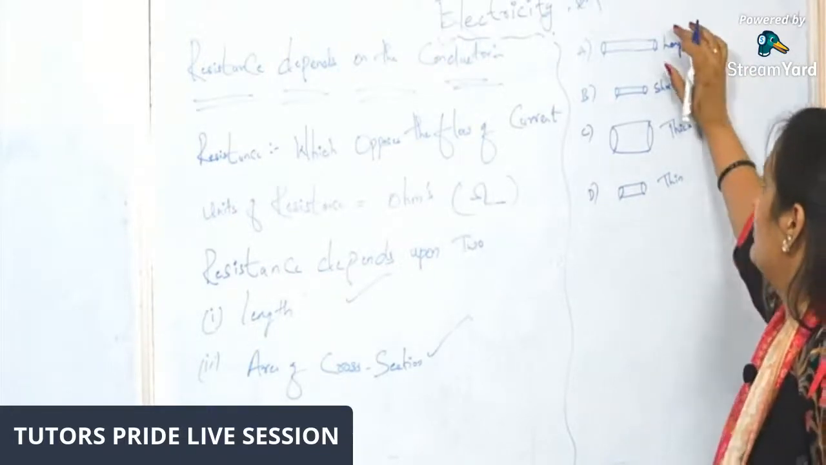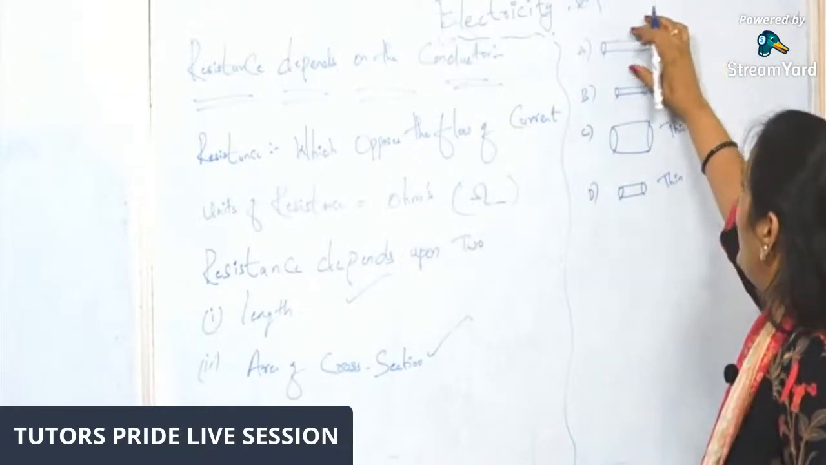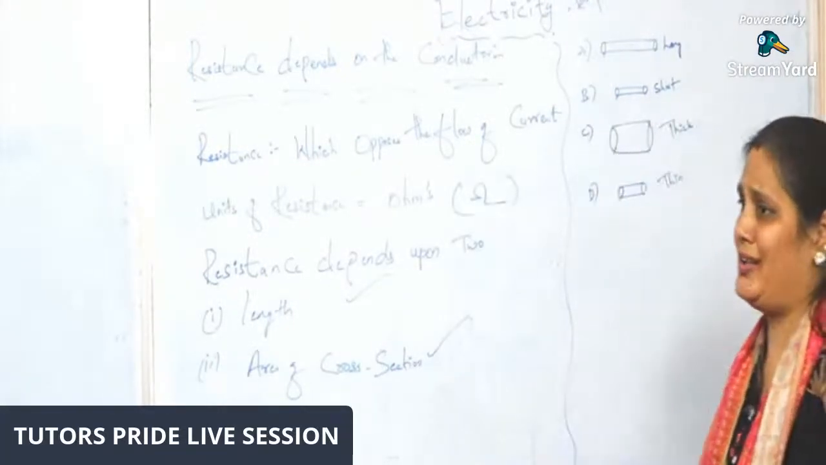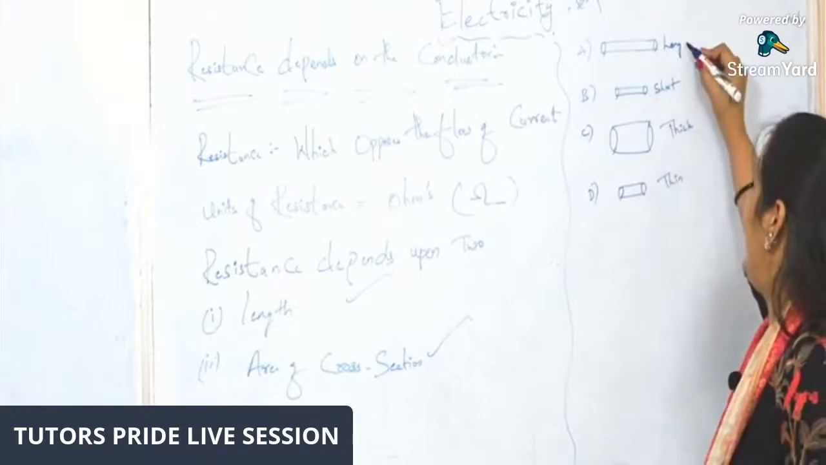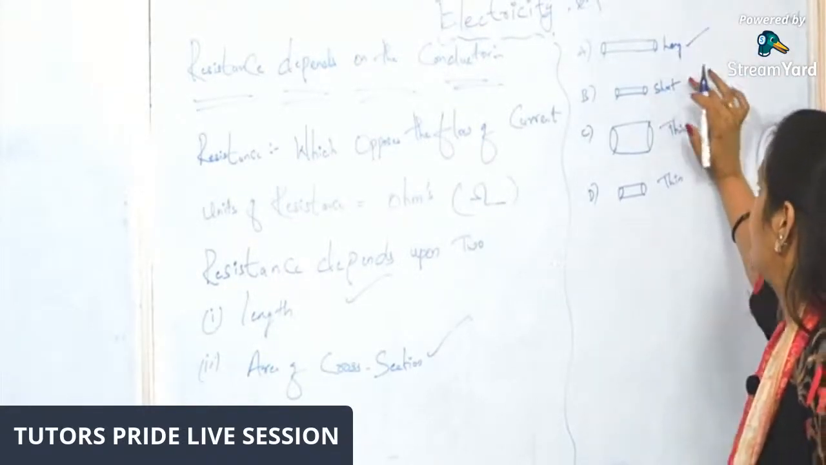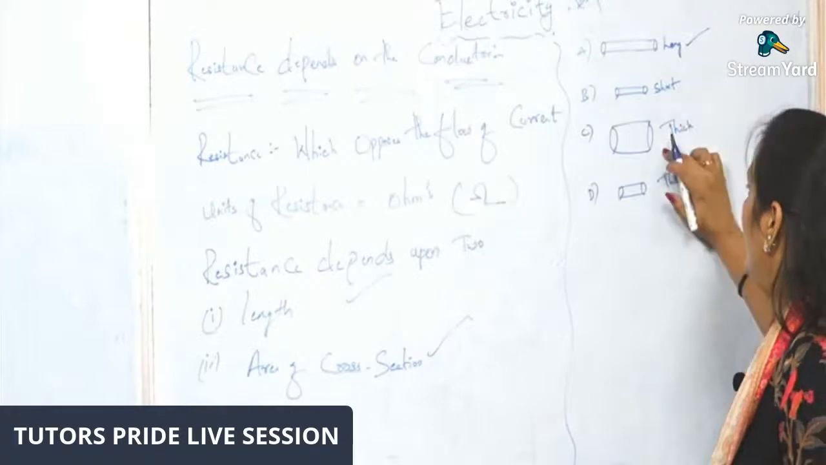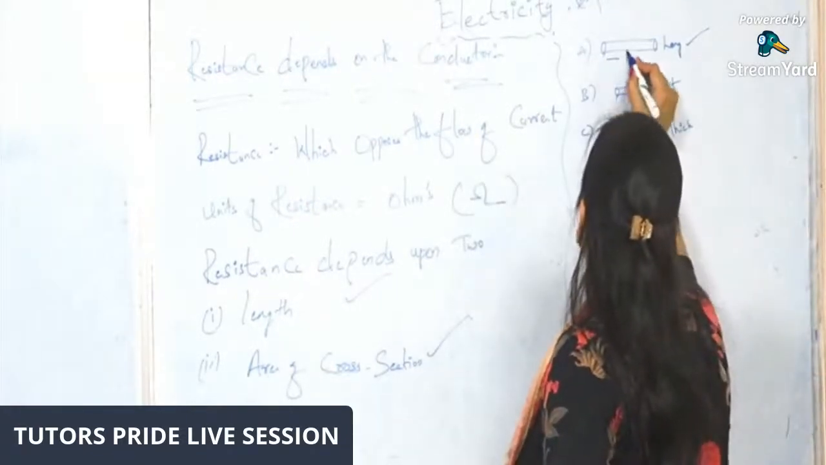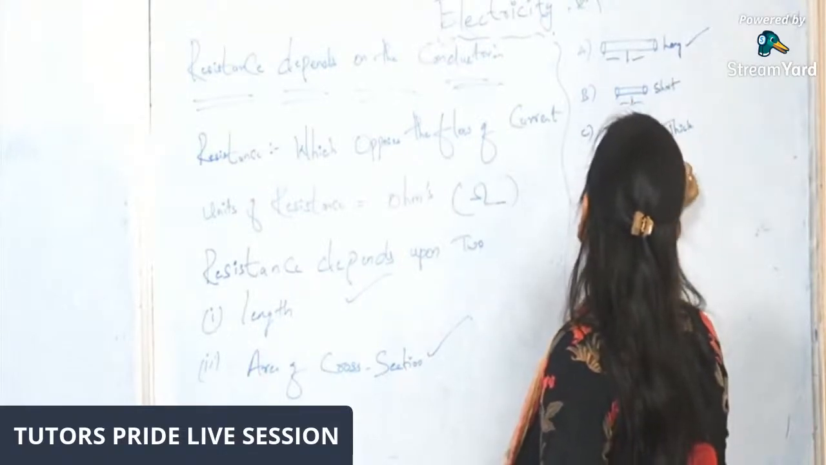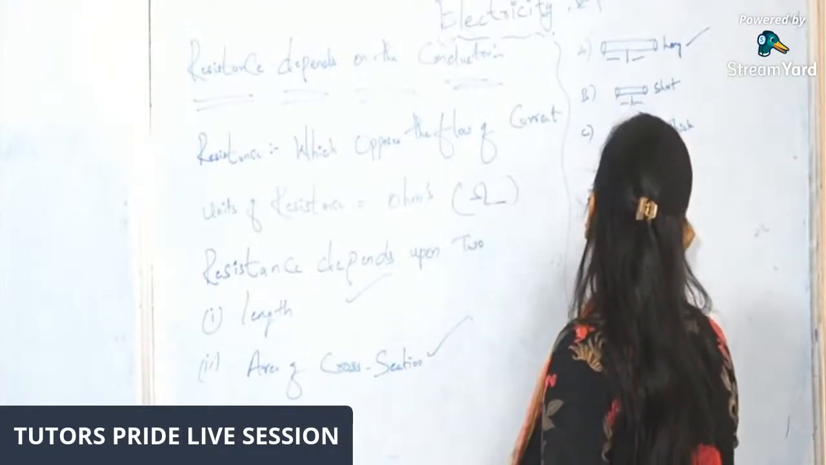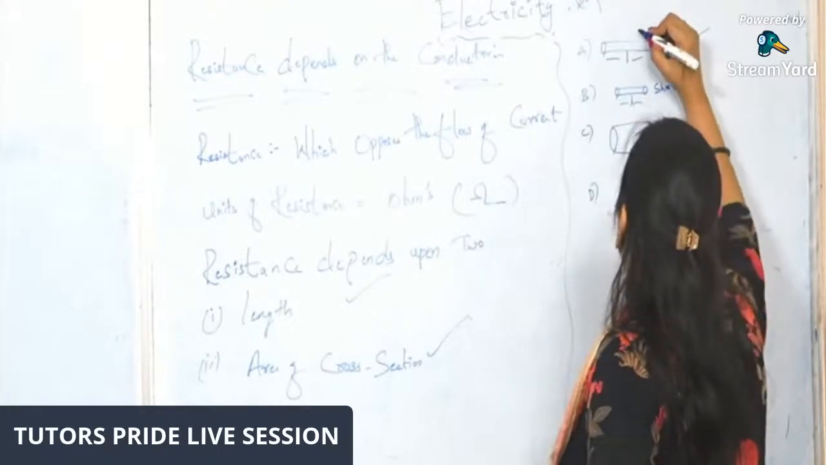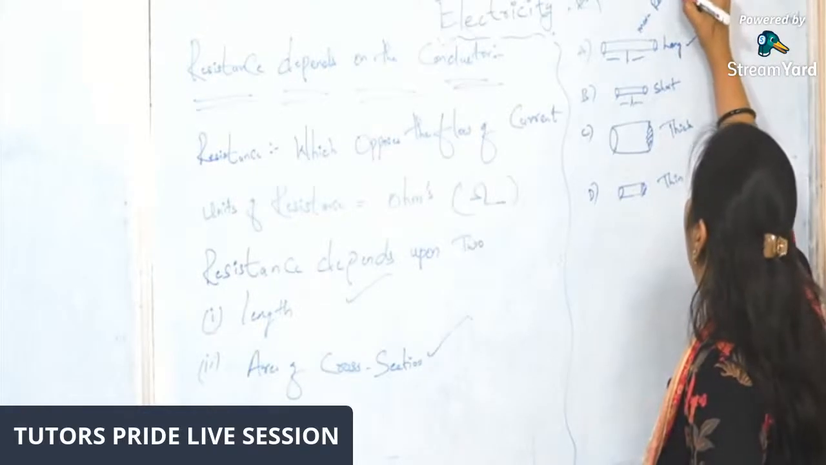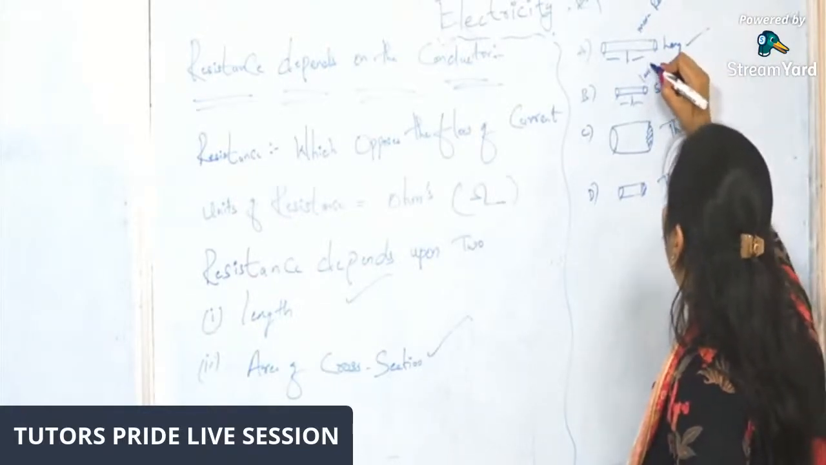This is the same material or the same conductor, but their sizes and their area of cross section are different. You can see A, a longer wire, B, a shorter wire, C, thick, D, thin. So here this is the length, and this is the area of the cross section. Here you'll find more resistance and here less resistance.